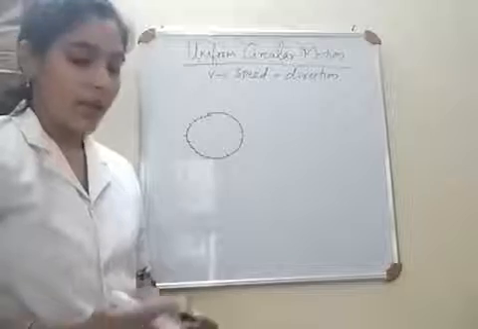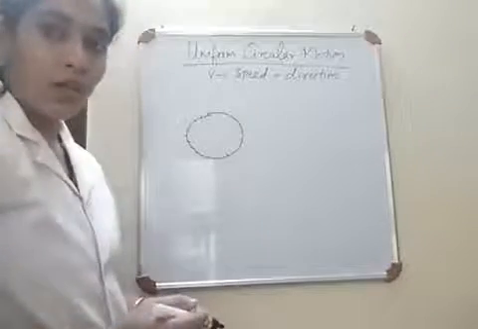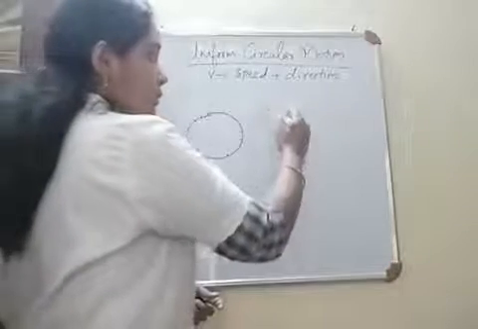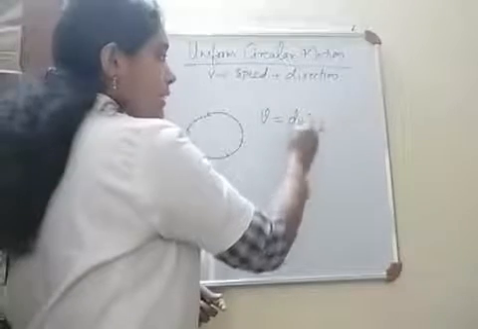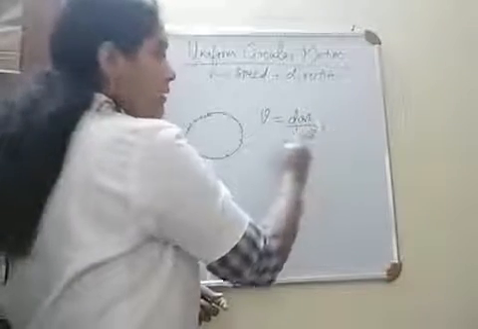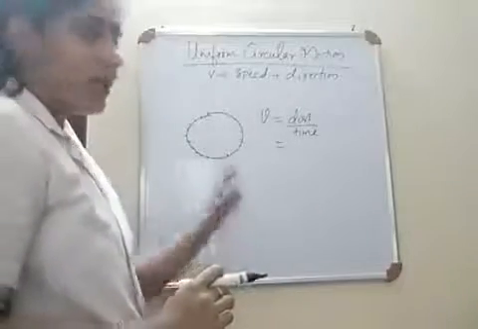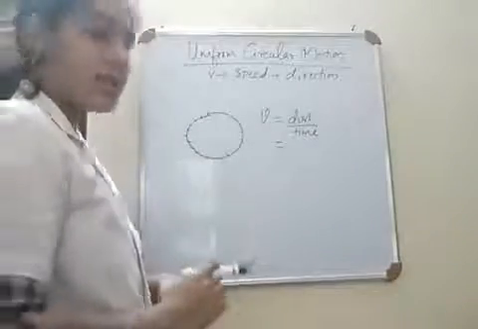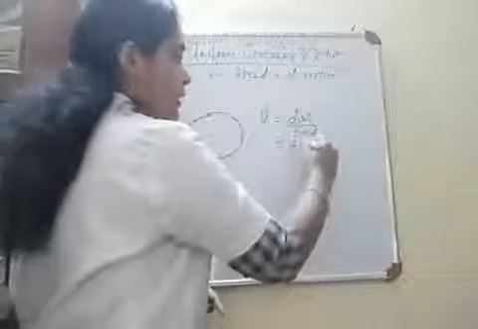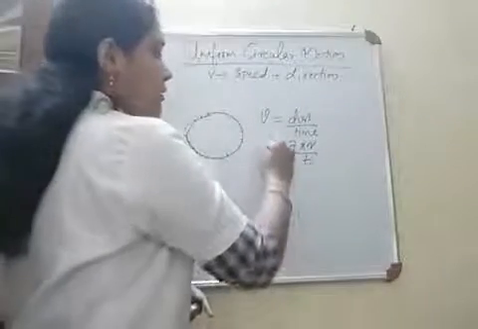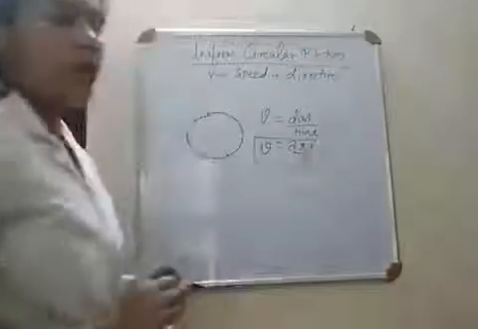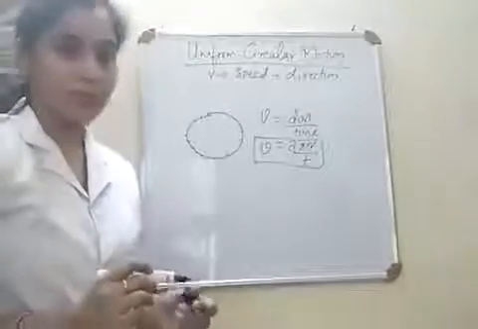Okay, children. And how will you find out the velocity of an object in a uniform circular motion? Velocity, you know, is distance by time, or displacement by time. In the case of a circular motion, the distance covered in one revolution will be equal to the circumference of the circle, and that is 2πr by t. So this is the expression for velocity for a uniform circular motion.